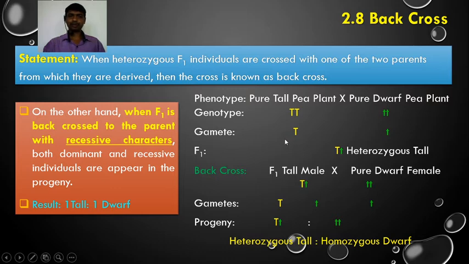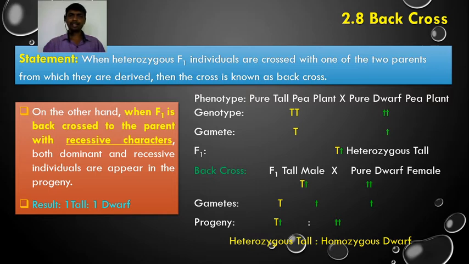So, in a back cross, when F1 heterozygous individuals are crossed with either one of the two parents from which they are derived, such a cross is called the back cross. These F1 individuals we can cross with a parent having dominant characters, and also with a parent having recessive characters, but the results are different.